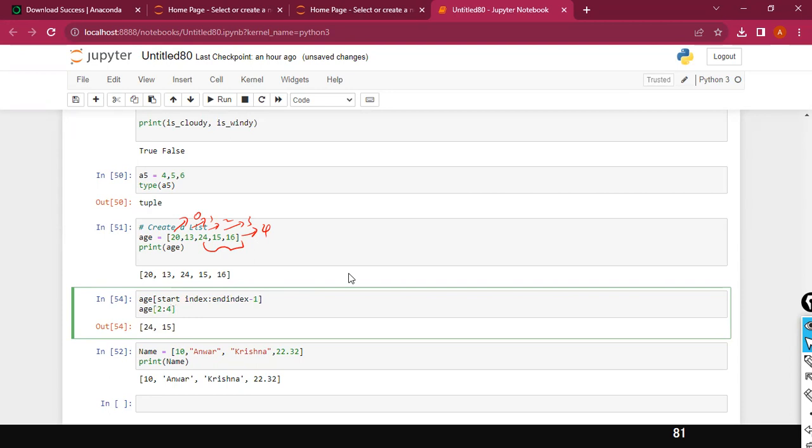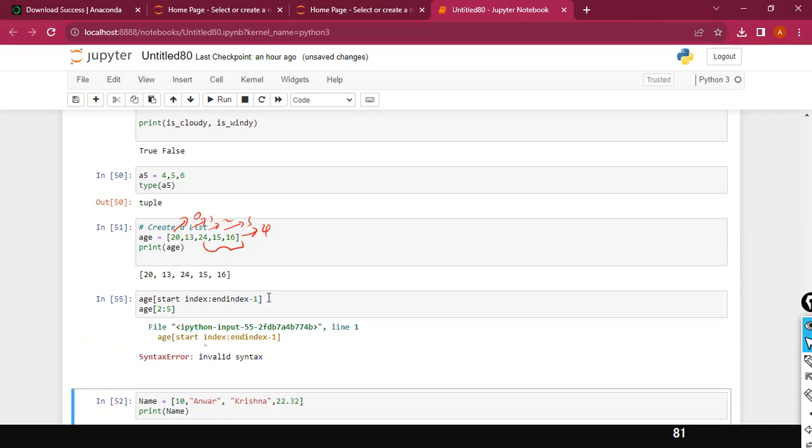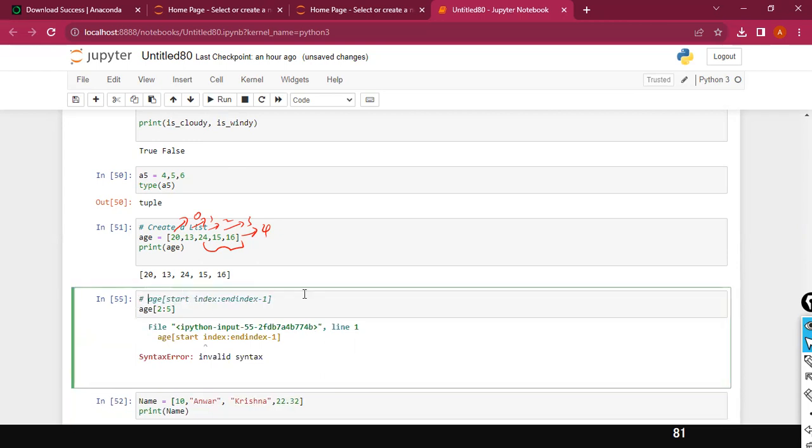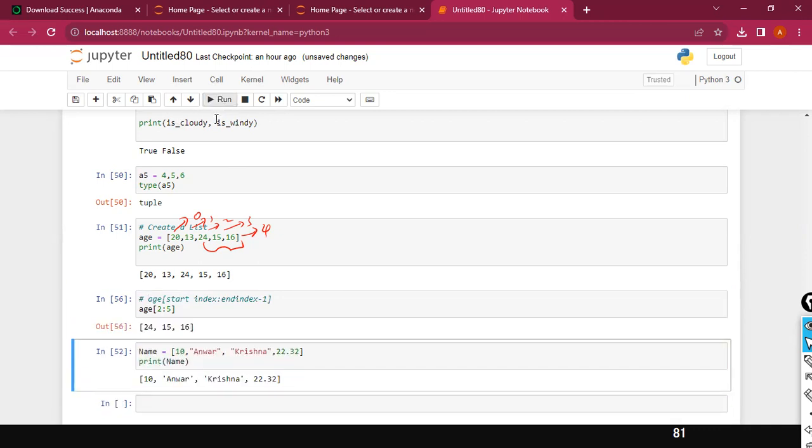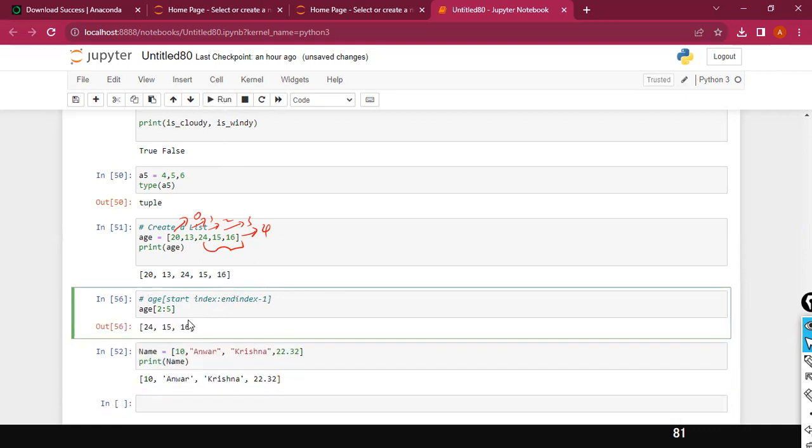So here, instead of giving 4, I give 5. But 5 is not there. Okay, this is the syntax. I just showed this for syntax purposes. Here, it gives me 5 minus 1. So starting from the second, 3 and 4, so 2 to 4, it gives me the values: 24, 15, 16.